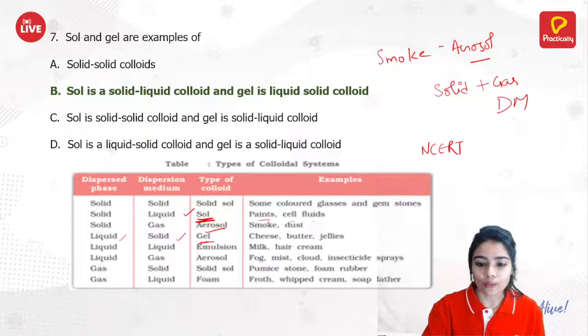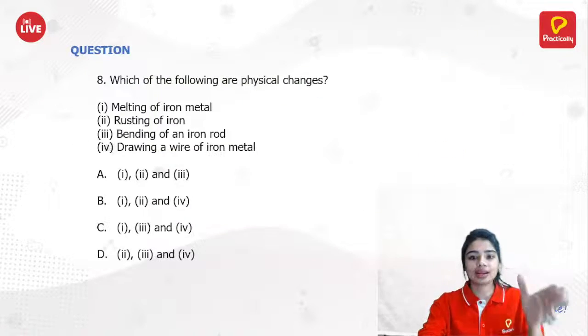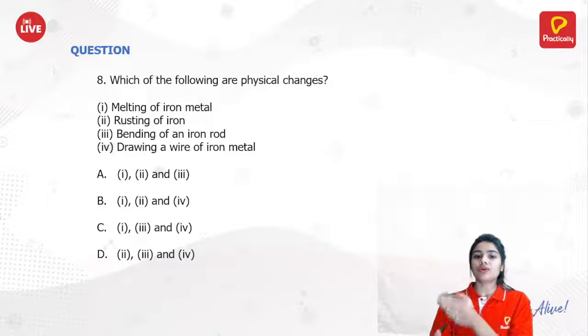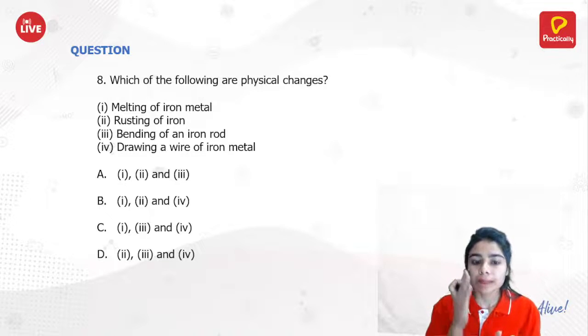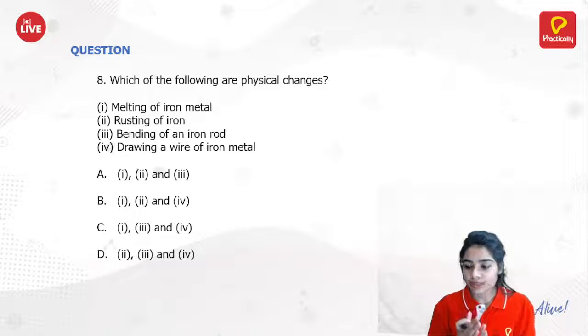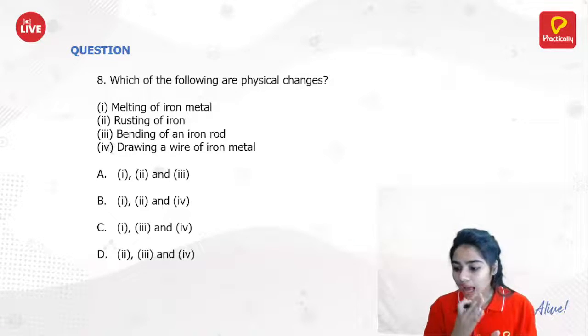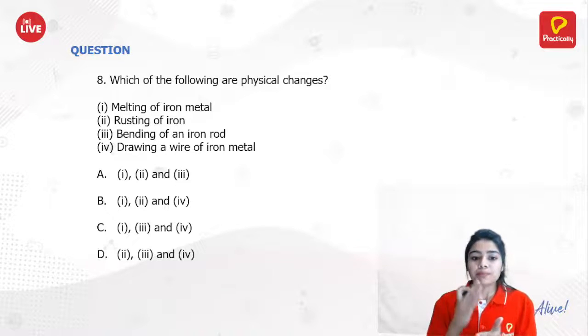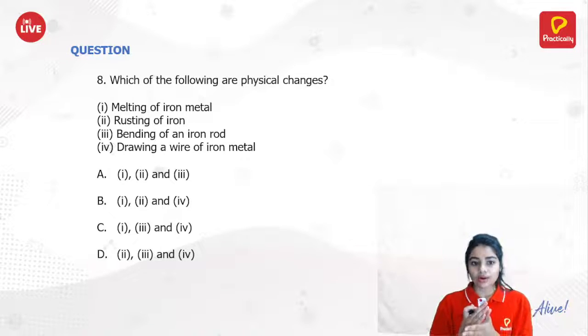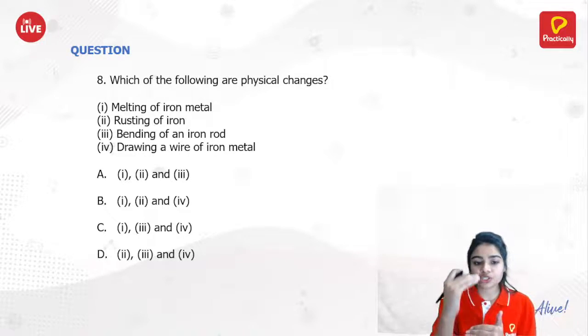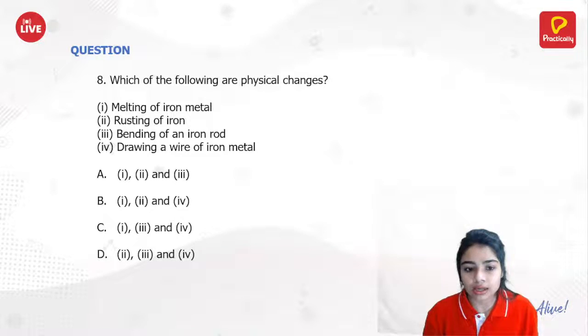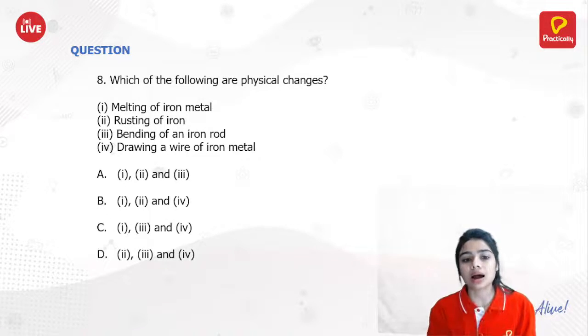Yes. Now moving towards the 8th question. Which of the following are physical changes? First, melting of iron metal; second, rusting of iron; third, bending of an iron rod; fourth, drawing a wire of iron metal. You have seen these options A, B, C, D. What do you think? Which of the following are examples of physical change?